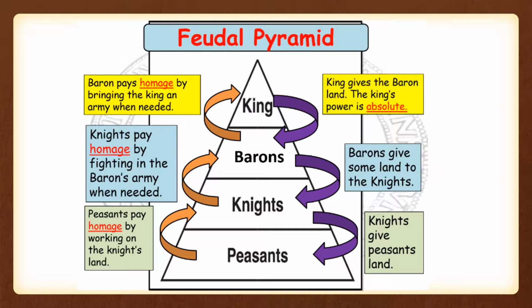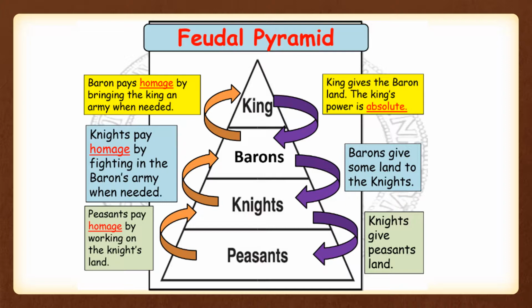On the bottom level of the chart, we see the serfs or peasants given land from the knights to work the land, grow food, and tend to the animals. They provide food for the entire kingdom in exchange for protection from the knights.